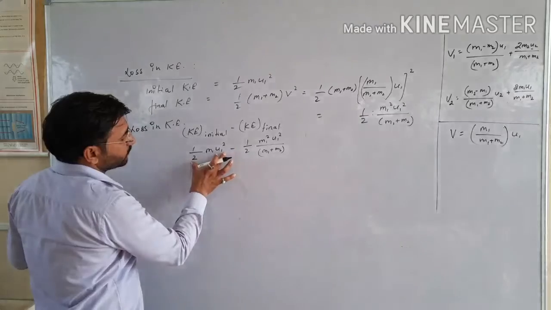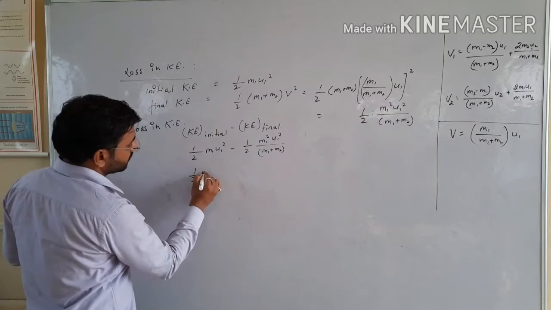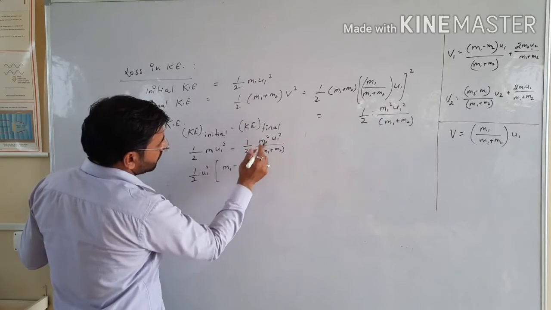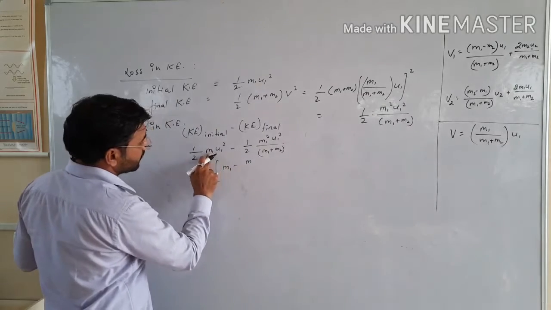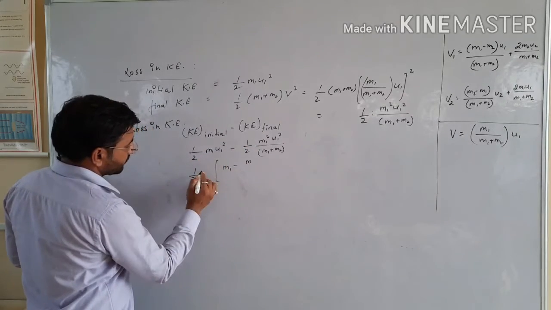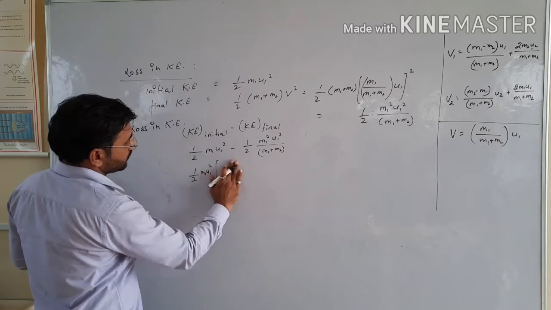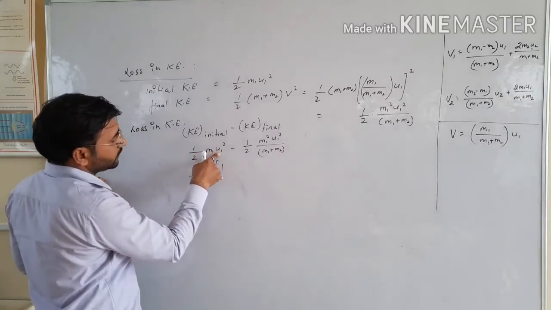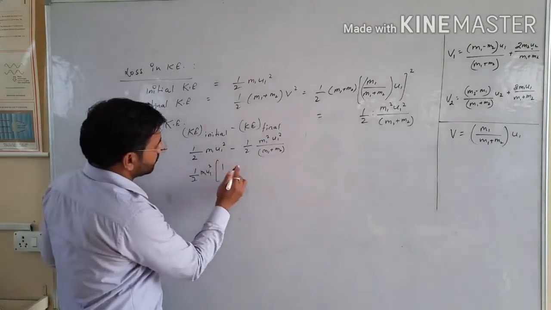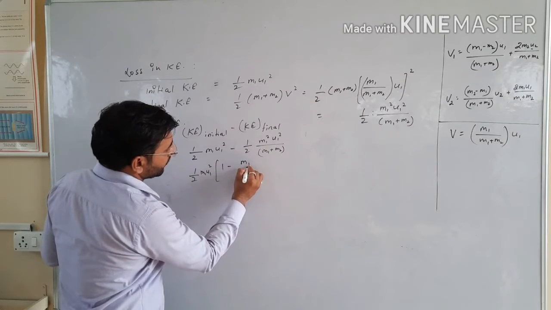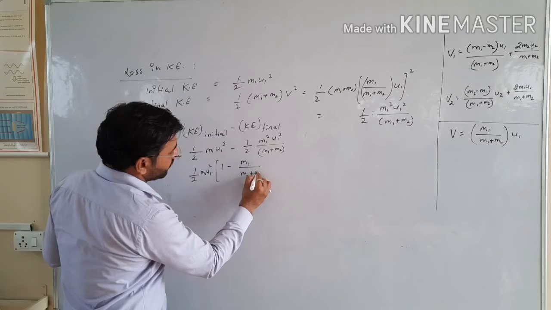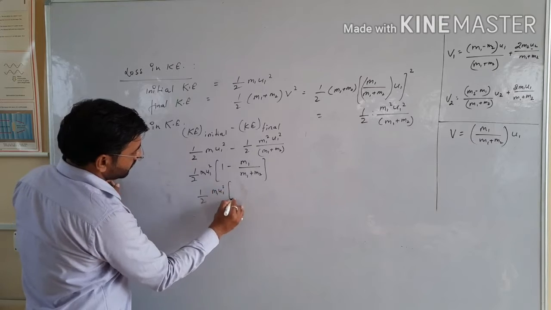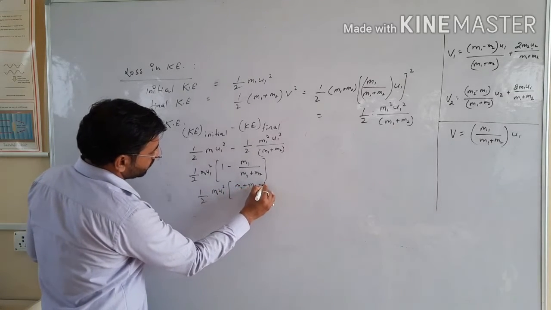So taking half m1 u1 square as common, here we get 1 minus m1 over m1 plus m2, and by solving this, m1 u1 square, m1 plus m2 minus m1,